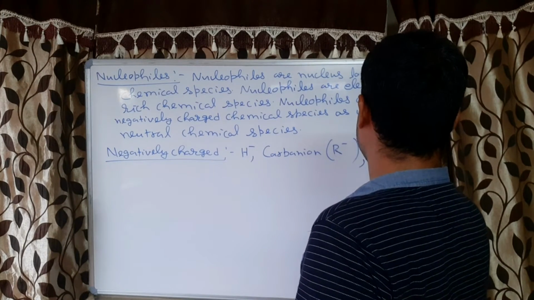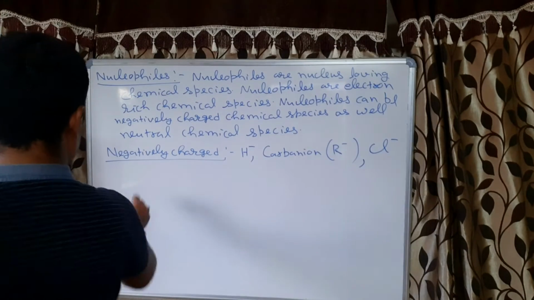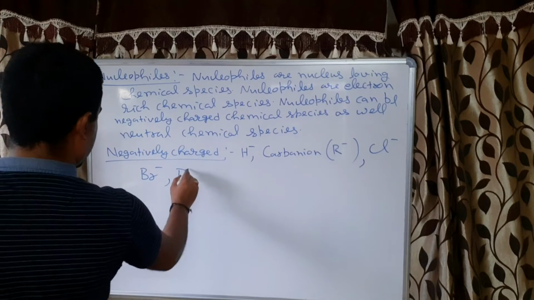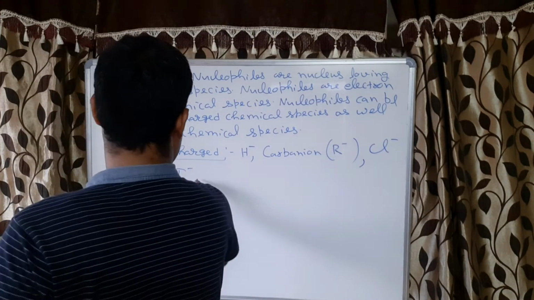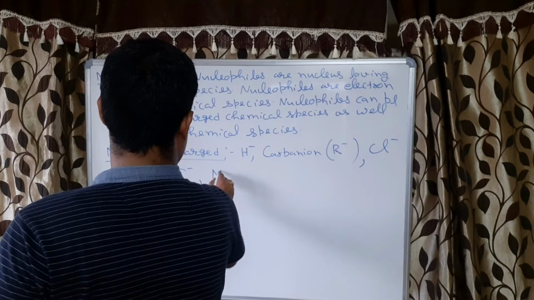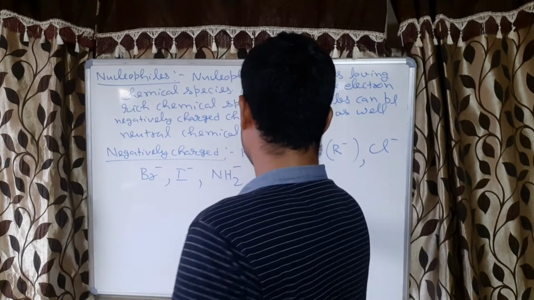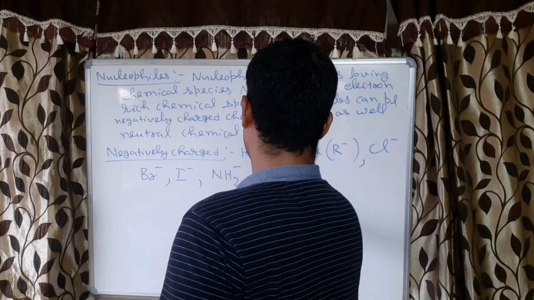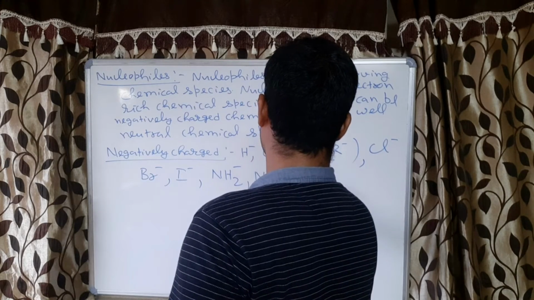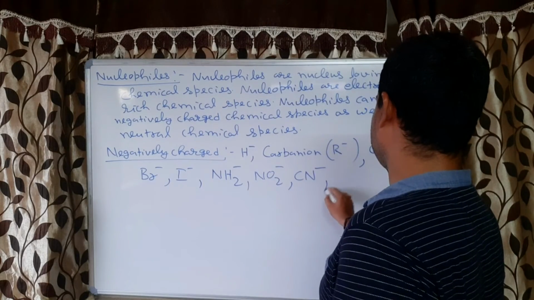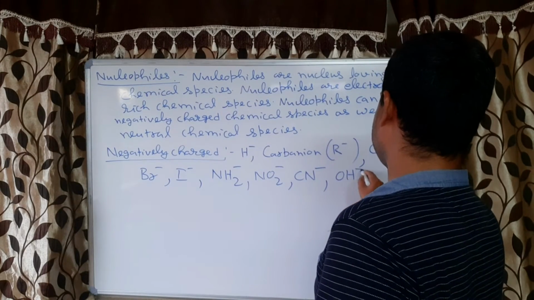Okay, chloride, bromide, iodide, NH2 minus, many examples are there, NO2 minus, CN minus, many examples, OH minus.